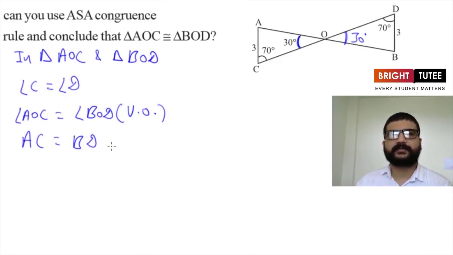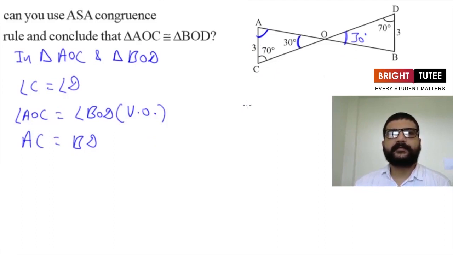So what should we do now? Is it impossible to use ASA criteria? So we can't conclude that these two triangles are congruent. But they seem to be congruent only. See here, two of the angles are equal. Now what about this angle A? Can we find this angle from triangle AOC? Yes, we can do this.